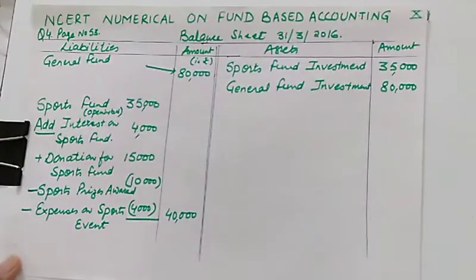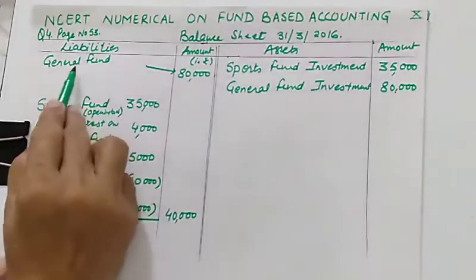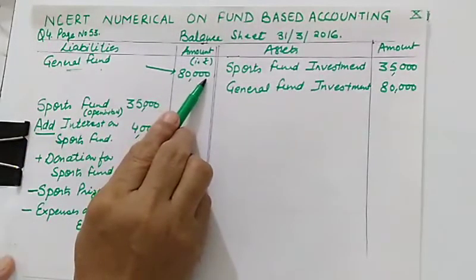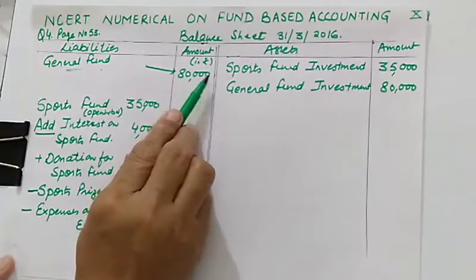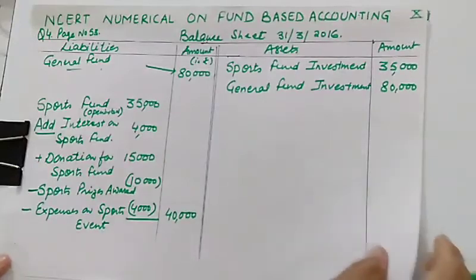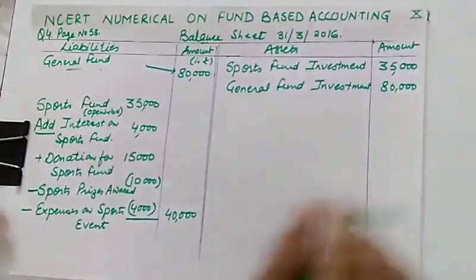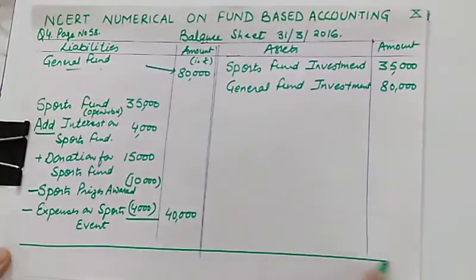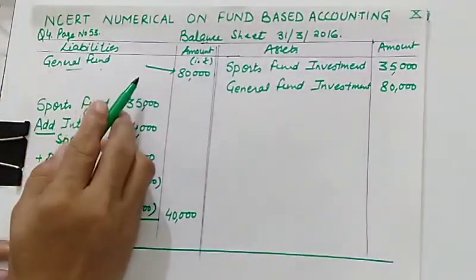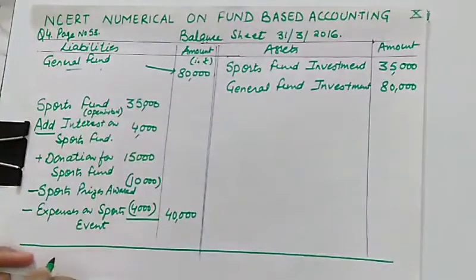So now here, this is a very important element. Whenever interest on general fund is given to you, you are not supposed to add that in the general fund. It will go to the income side of income and expenditure. So we will not be showing interest on general fund investment in the balance sheet.